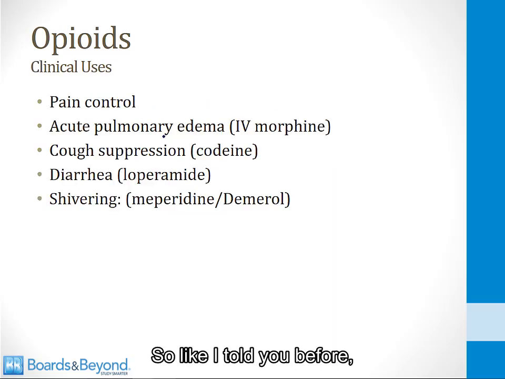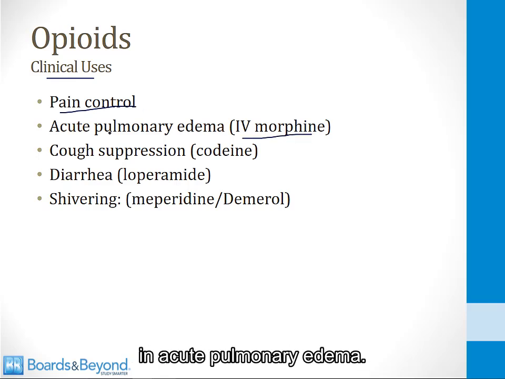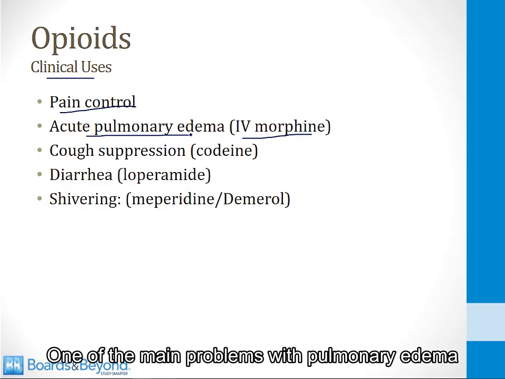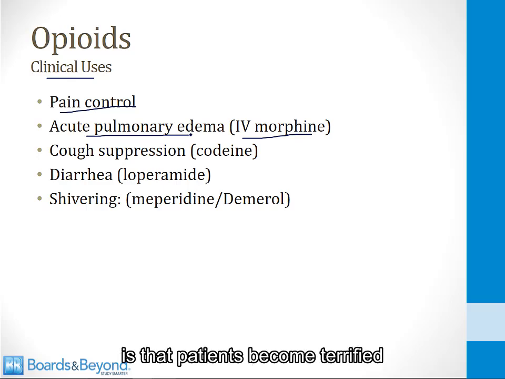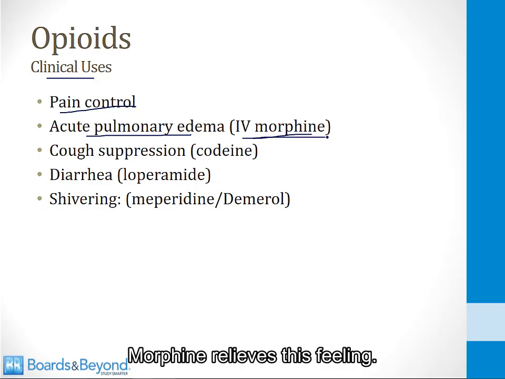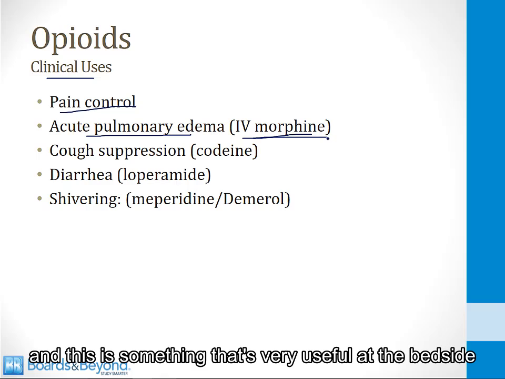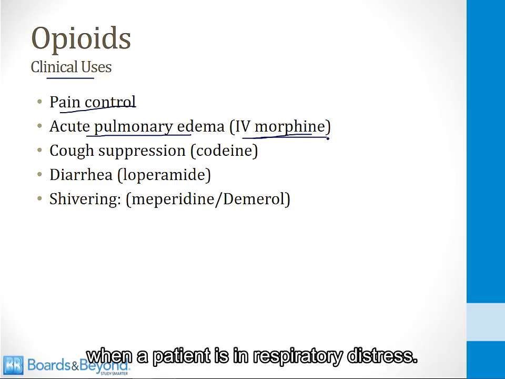So like I told you before, even though opioids are drugs of abuse, they also have many clinical uses. The main one is pain control. In addition, IV morphine is very effective in acute pulmonary edema. One of the main problems with pulmonary edema is that patients become terrified from the feeling that they can't breathe. Morphine relieves this feeling, so even though it doesn't do anything for the pulmonary edema, it helps patients to feel better, and this is something that's very useful at the bedside when a patient is in respiratory distress.